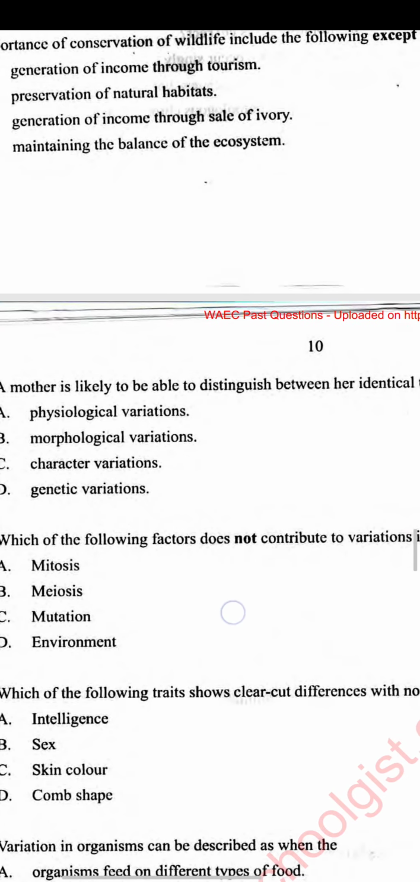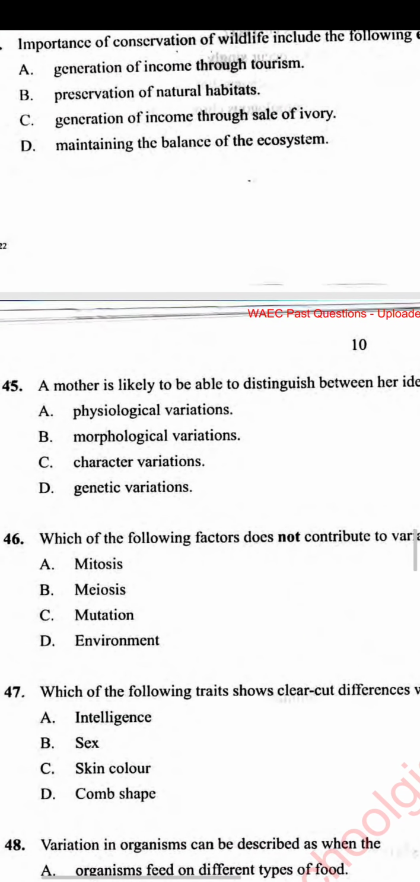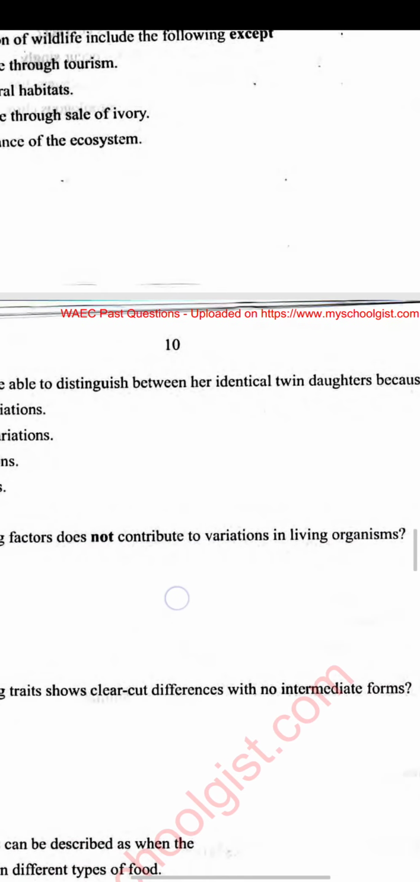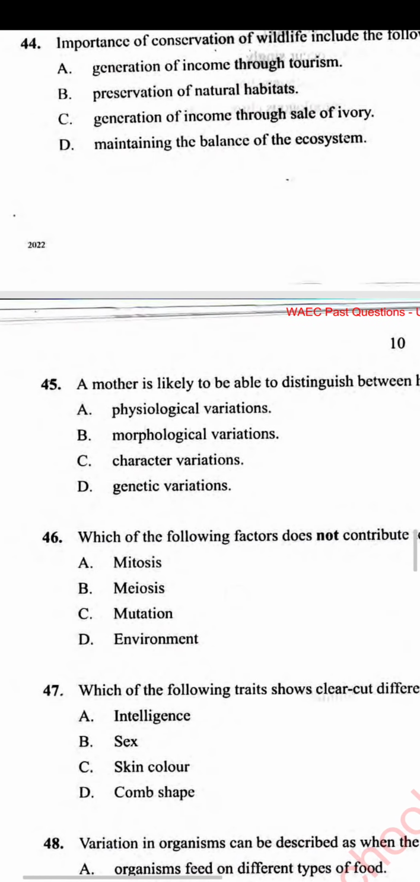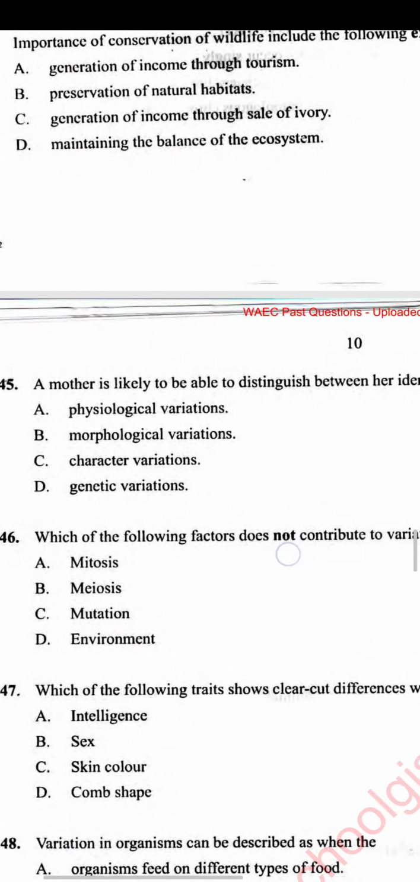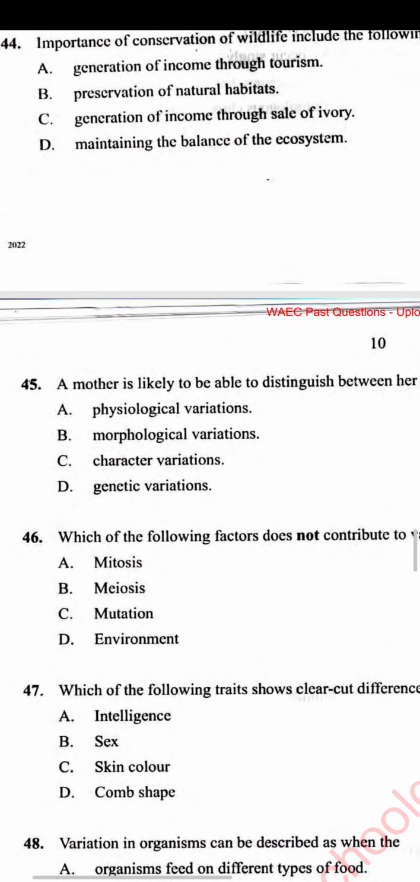Number 45. A mother is likely to be able to distinguish between her identical twin daughters because of physiological variation, morphological variation, character variation, or genetic variation. The answer is physiological variation. Physiological variation has to do with behavior. Morphological variation has to do with physical appearance. So since they are identical twins, their mother should distinguish between the two daughters using physiological variation.